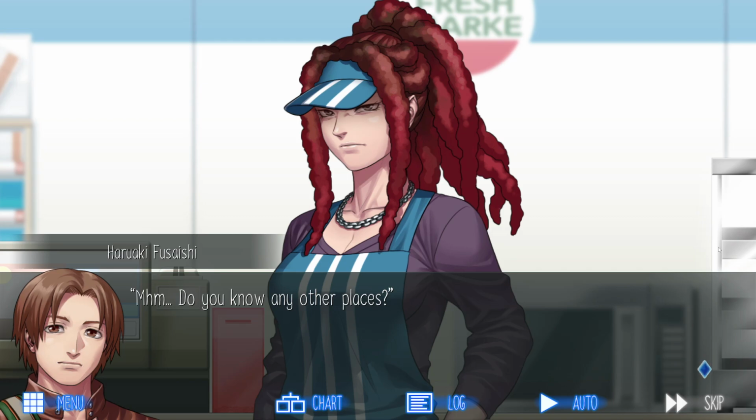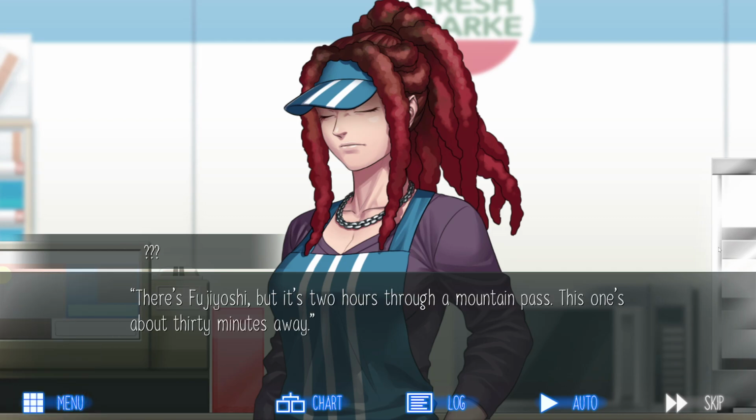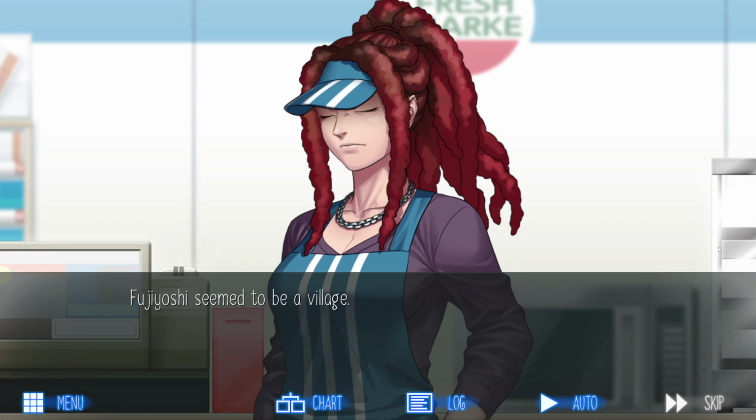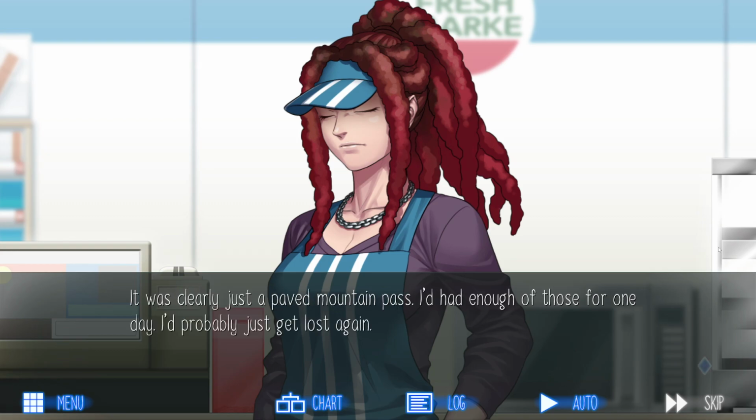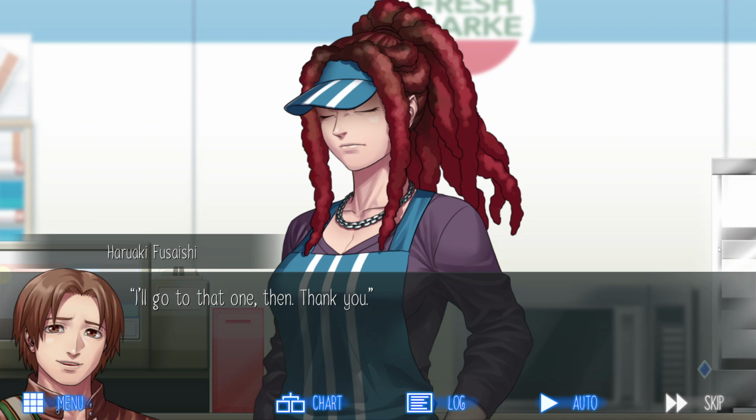"Do you know any other places?" "There's Fujiyoshi. But it's 2 hours through a mountain pass. This one's about 30 minutes anyway." Fujiyoshi seemed to be a village. It didn't look too far away, but the road leading to it was a huge branching mess. It was clearly just a paved mountain pass. I'd had enough of those for one day. I'd probably just get lost again. "I'll go to that one then."